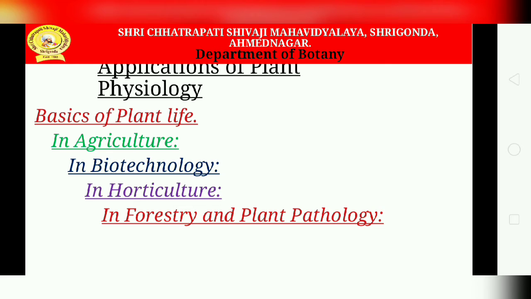Various applications of hormones have been introduced. Researchers are also working on photoperiodism, vernalization, the photosynthesis effect, and C3 and C4 plants. So various applications have been developed in this area also.